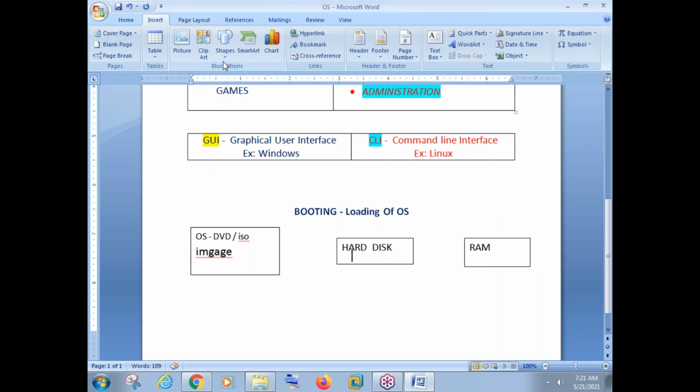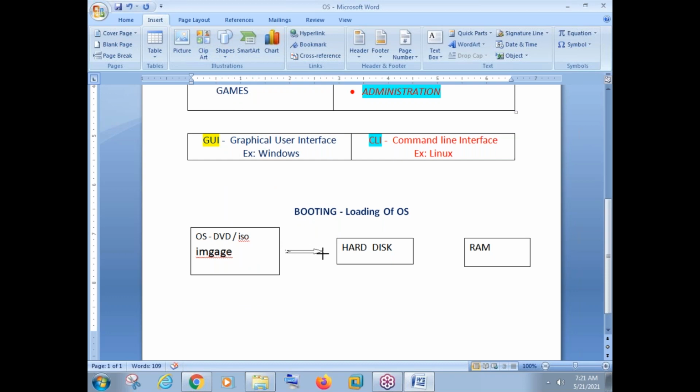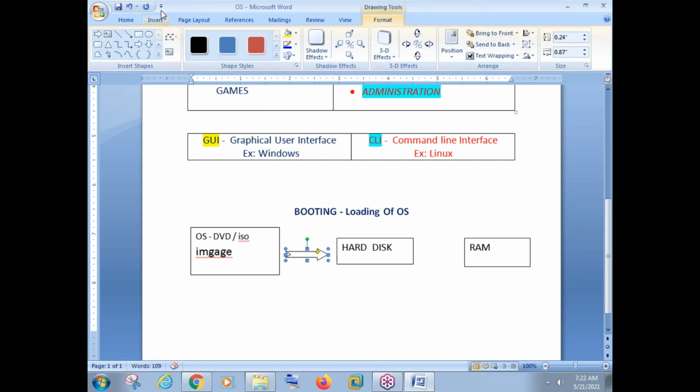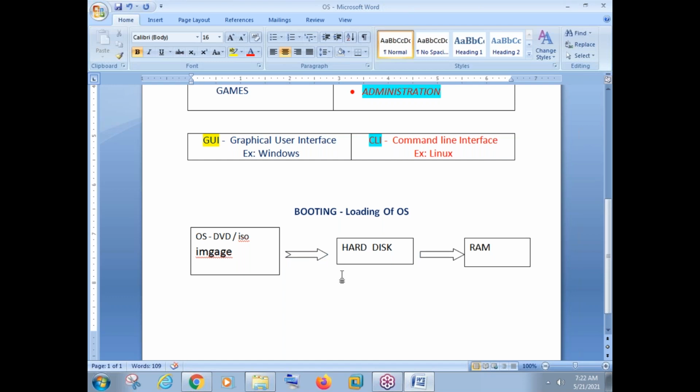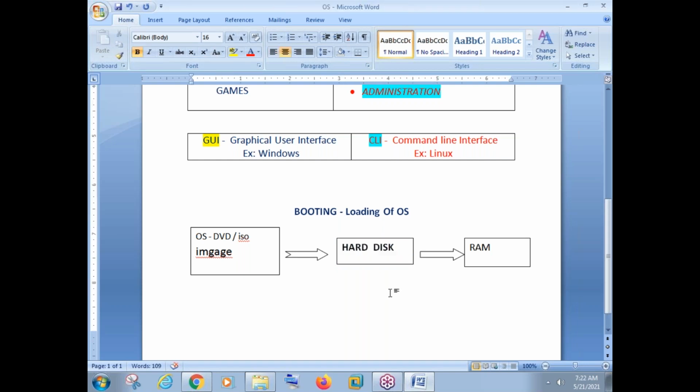Let me make this more clear. Now listen carefully, please. When you take a hardware, like I said, in hardware there is a hard disk. In computer there is a motherboard, processor, RAM, hard disk. We have many components, so we know this very well. The operating system will be loaded in our hard disk. But when you take a new computer, there is no operating system in our hard disk. Hard disk will be all empty.